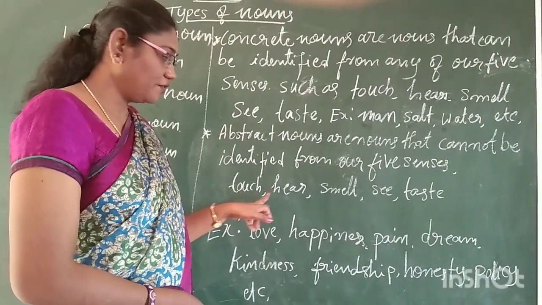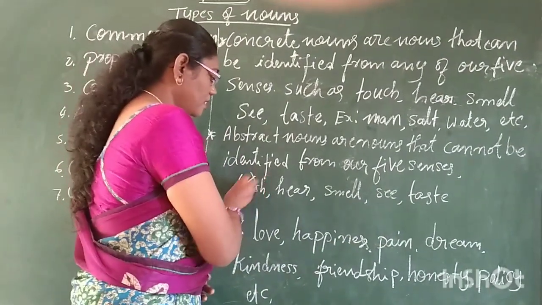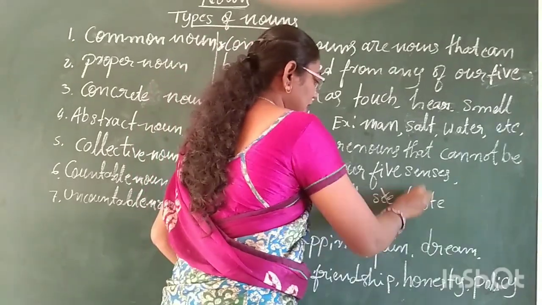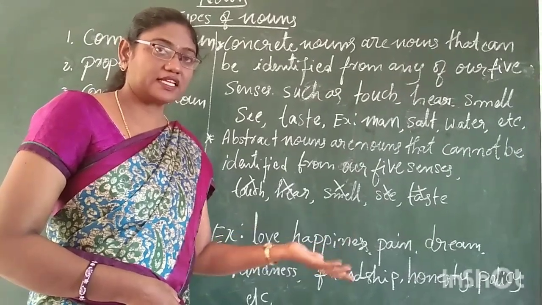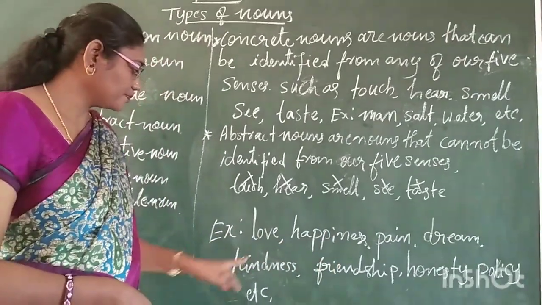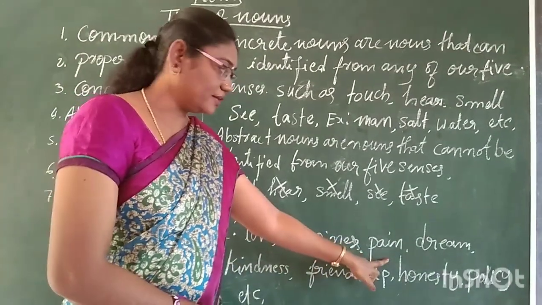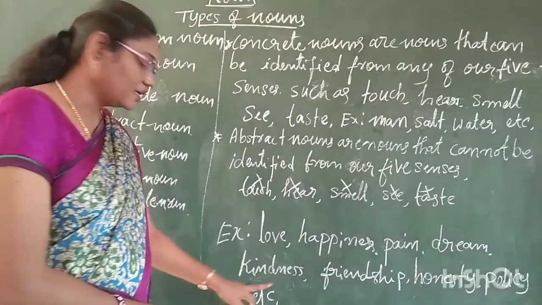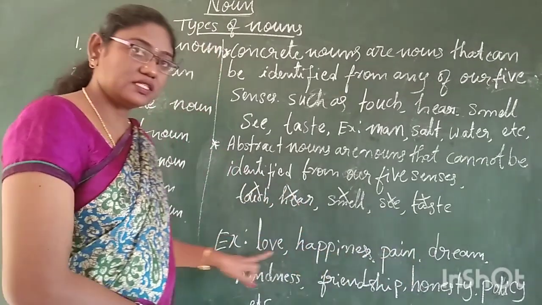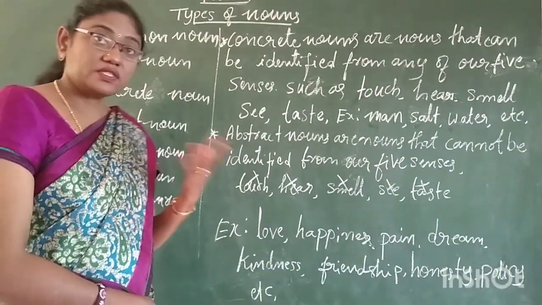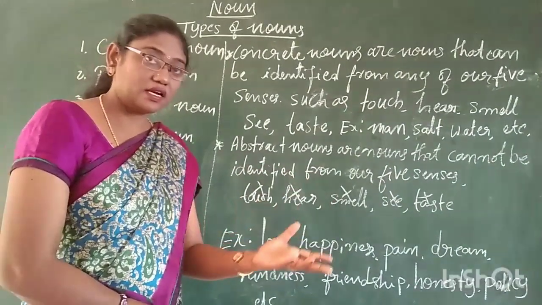Here, I have written touch, hear, smell, see, taste. See, this is wrong. We cannot touch it, we cannot taste it, we cannot smell it. Let me explain with some more examples. Here I have written love, happiness, pain, a dream, kindness, friendship, honesty, policy. Observe these nouns. Can we see this? Can we see the love? Can we touch the love?